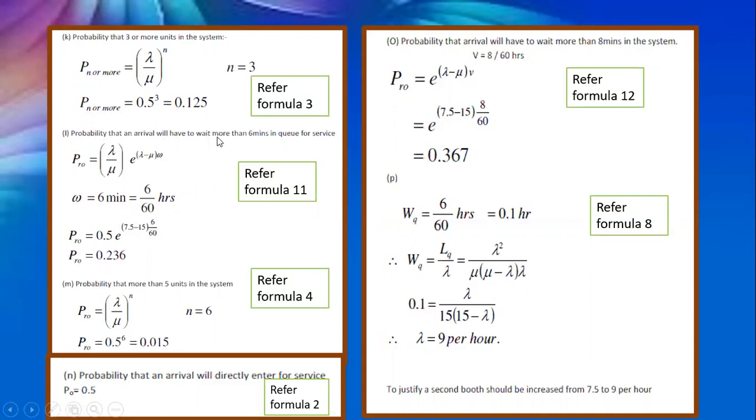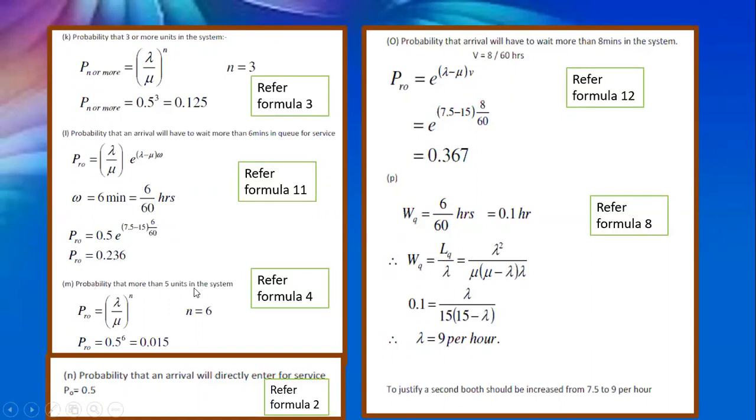Probability that an arrival will have to wait more than 6 minutes in the queue for the service. So they have to wait more than 6 minutes. Here everything is calculated in terms of hours, so convert these 6 minutes into hours. So 6 by 60 hours. Lambda by mu is nothing but 0.5. Then e to the power of minus (mu minus lambda), that is 15 minus 7.5, into omega value 6 by 60. So he has to wait more than 6 minutes in the queue for getting the service. So for 6 by 60, the probability is 0.236.